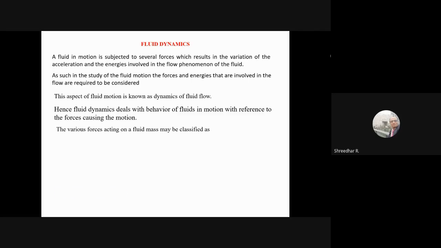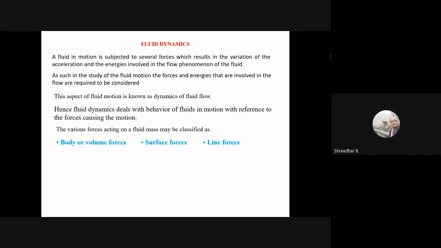The various forces can be body forces or volume forces. Body forces are those forces which are proportional to the volume, for example weight. Surface forces are those forces which act on surface areas, for example tensile force, compressive force, turbulent force, pressure force, earth pressure. These all act on the area, so they are known as surface forces. And line forces are those which are proportional to the length, for example surface tension force, because that is the force exerted per meter length.